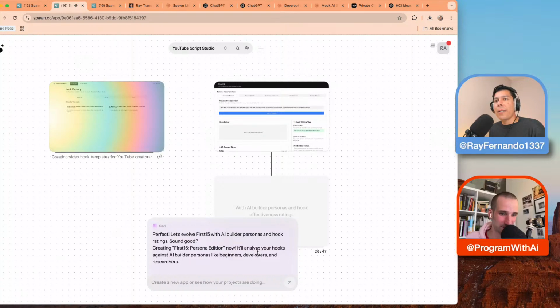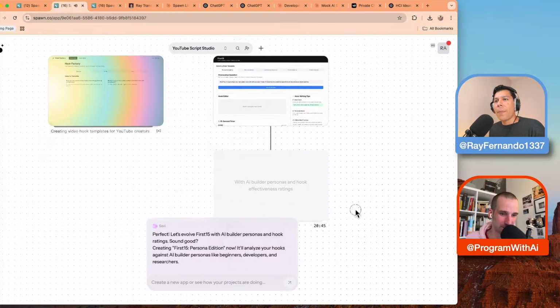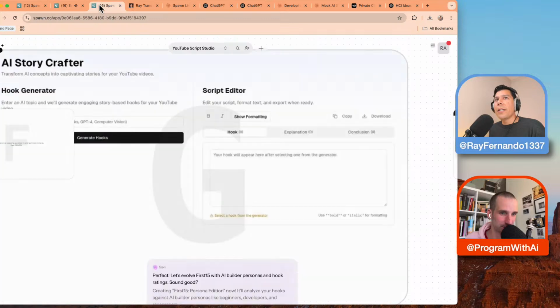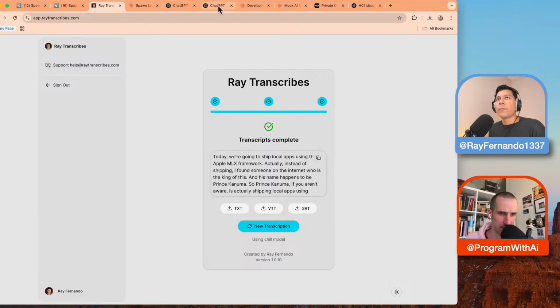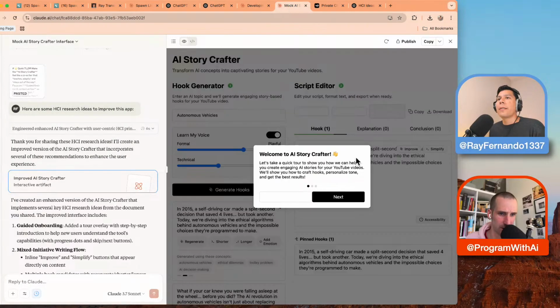So creating, I'll analyze your hooks. Okay, cool. This is going to take 20 minutes. So it takes about 20 minutes per spawn, it looks like, to do its own things. Although a lot of them were faster. That's a good point, like in the first round.